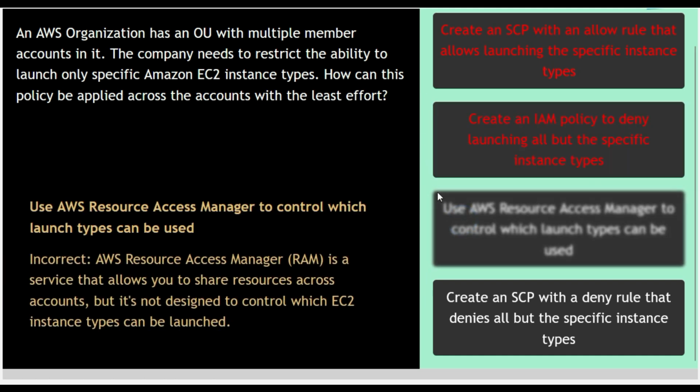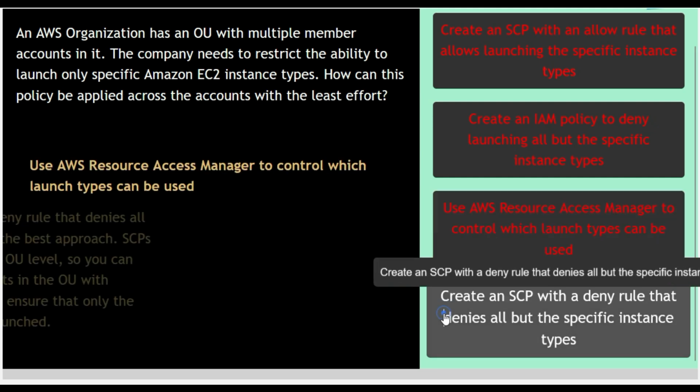Option 3, use AWS Resource Access Manager to control which launch types can be used. This option is also incorrect because AWS Resource Access Manager, which is RAM, is a service that allows you to share resources across accounts, but it's not designed to control which EC2 instance types can be launched. Right? So option number 3 is also the wrong answer.